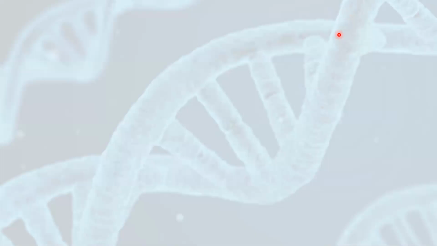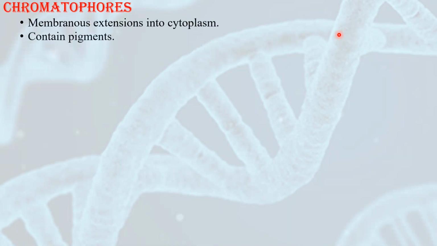Now let's see the other structures that are present in a prokaryotic cell. Other structures are chromatophores. Chroma means color. Chromatophores are colored components. They contain pigments. They are also membranous extensions into the cytoplasm. Same like mesosomes, they are present in cyanobacteria.